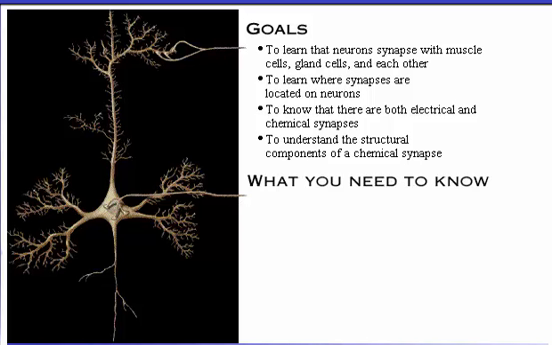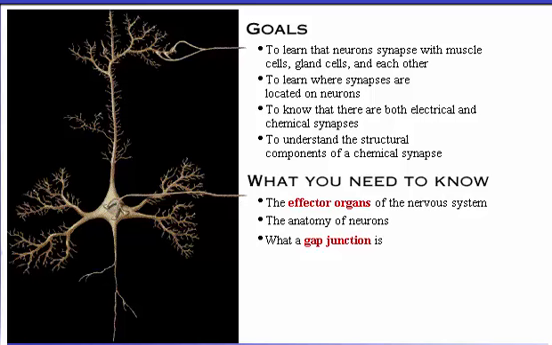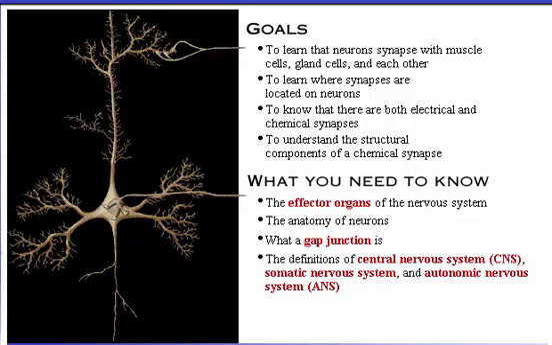Here's what you need to know: the effector organs of the nervous system, the anatomy of neurons, what a gap junction is, the definitions of central nervous system, somatic nervous system, and autonomic nervous system. To see definitions of terms, click the bold red words.